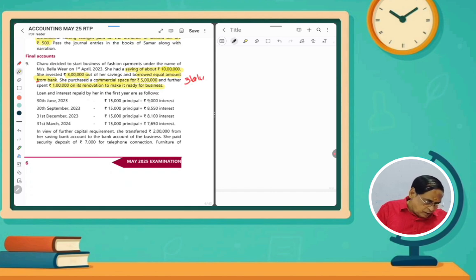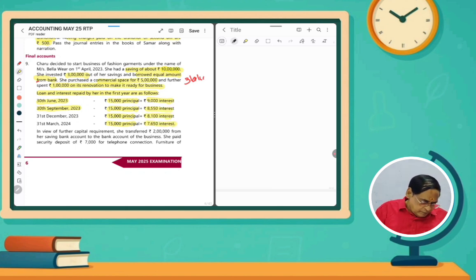3 lakhs rupees. For the loan, the interest and principal repaid by her on 30th June 2023: 15,000 rupees as principal, 9,000 rupees interest. 30th September 2023, 15,000 principal. So equal installments. I mean not every month: June, July, August, September, once in 3 months is the repayment schedule.